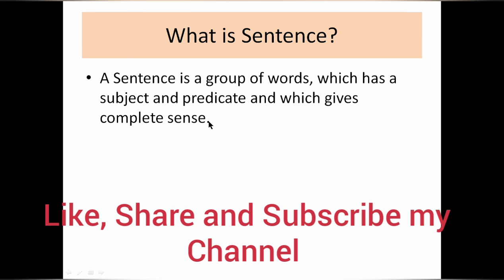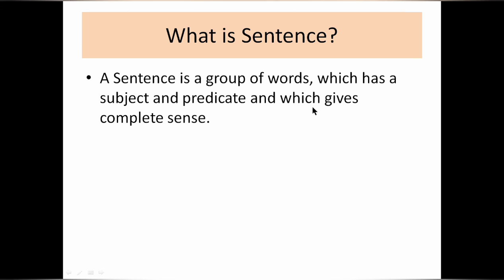In a clause also we found that it gives a complete sense. Which part of the clause? The main clause or the principal clause. So by definition we can say that all sentences could be a clause. What is the definition?